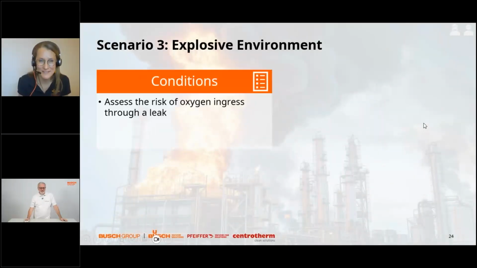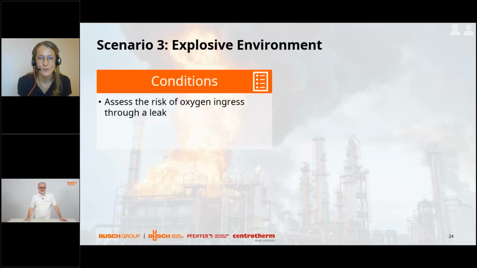Okay, impressive, really, the impact on leaks in this kind of application. Another one we have chosen is explosive environments. Considering explosive environments, what is highly important is to assess the risk of oxygen increase or oxygen entering the system through a leak.